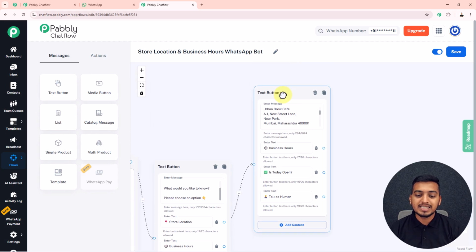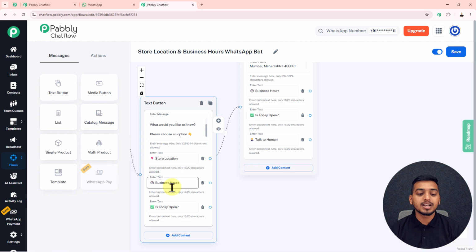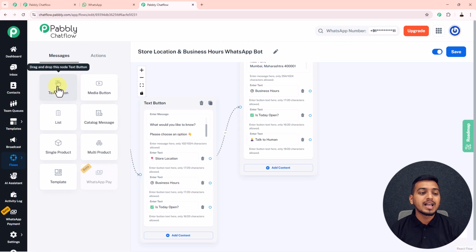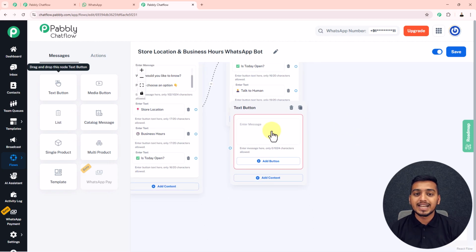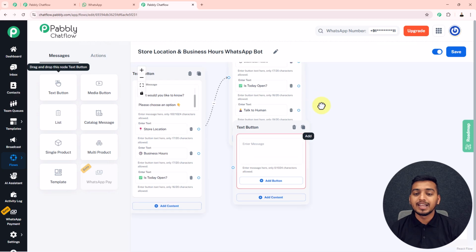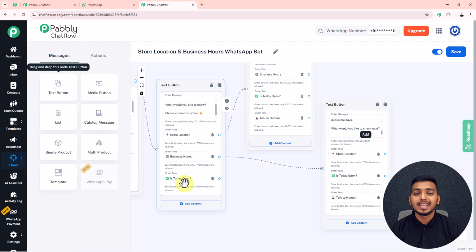Now here, as we have created this first button store location, now we will work on this second button, business hours. For this also, I will again drag in this text button and I will drop it in here. Now inside this button also, I will enter the business hours of my store, and inside this button also, I will add these three different buttons for my customer to select from. So here I have entered the text inside this button also.